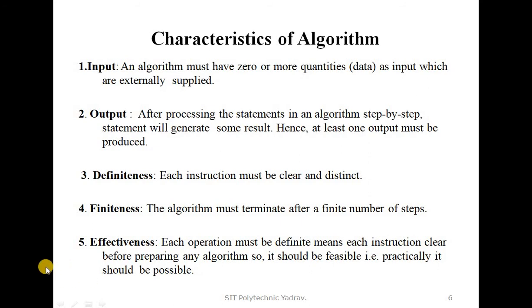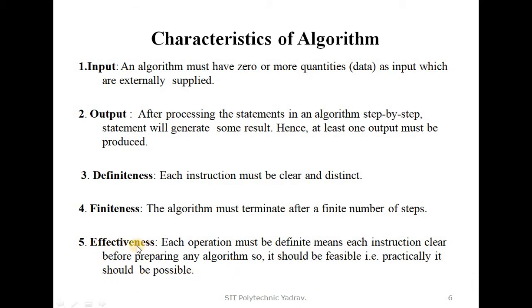When we write down any algorithm, we first know the steps, the operations we are going to perform. So when those steps are followed, the program can feasibly be executed, so it should be practically possible.